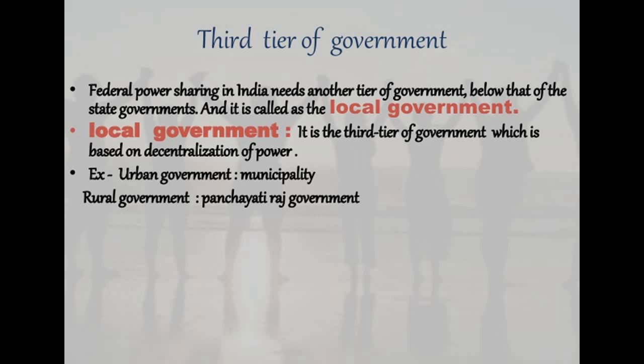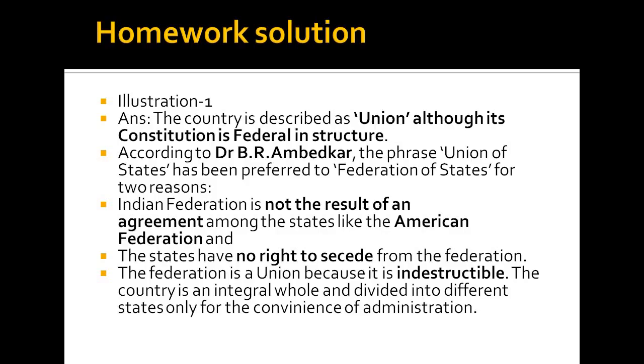And the third tier of government: federal power sharing in India needs another tier of government, which is the local government. Local government is the third tier of government, and it is based on the decentralization of power. For example, the urban government, which is the municipality, and the rural government, which is the Panchayati Raj government. Now the lecture is over.